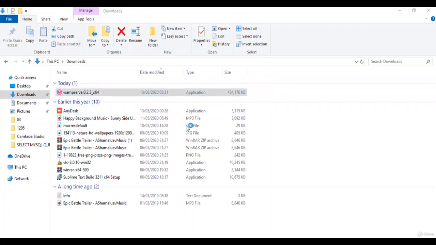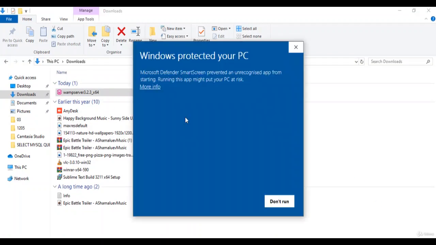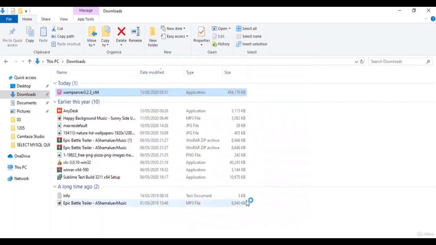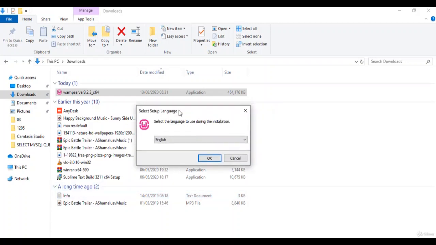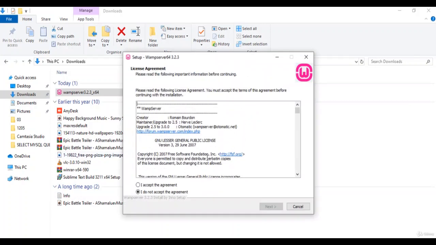Okay, then we have to install the WAMP server. So add some permissions, run anyway. That's good. So now we're going to install the WAMP. It takes some time. I don't know why, but it depends on the PC. It's probably my PC got a little slow, maybe. It's good. So you have to select the language. As usual, we can choose English and OK.